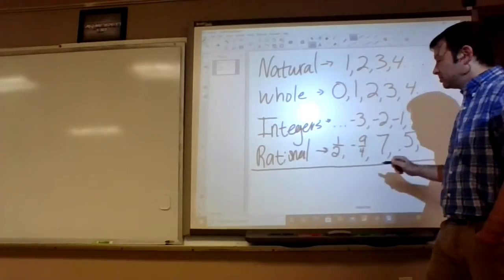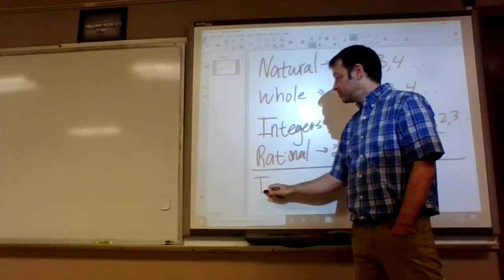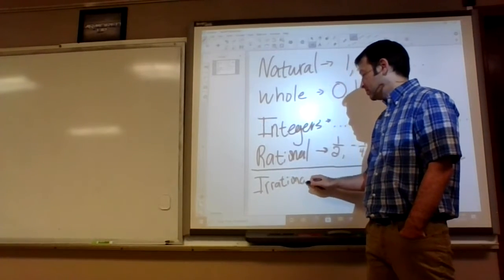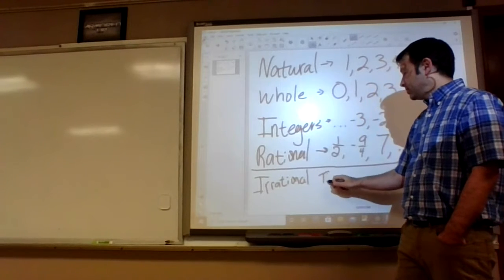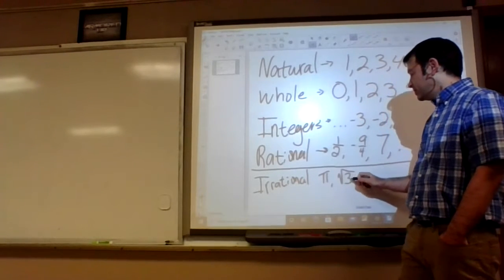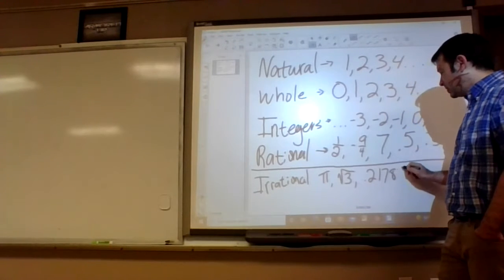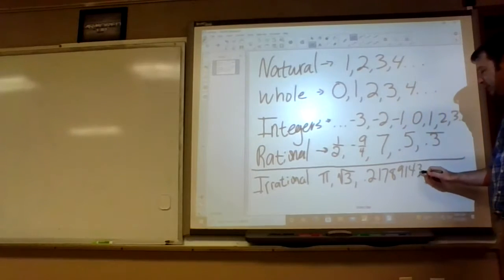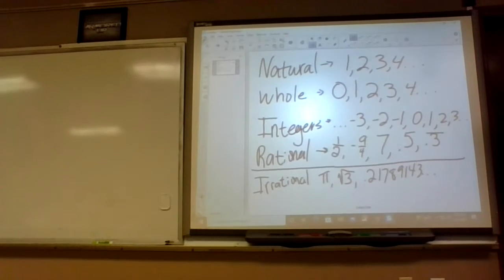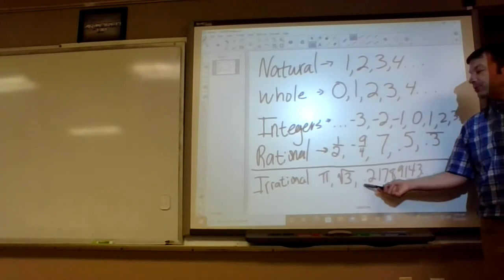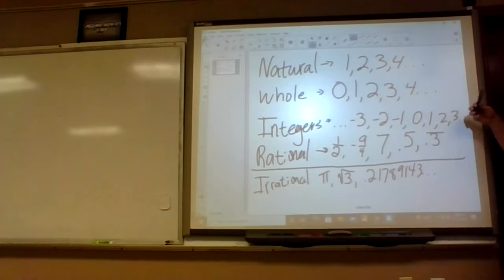like pi, it's called irrational. Like pi, or square root of 3, or 0.2178914, assuming it never repeats. Those are irrational. So these are like the weird ones. Do you guys remember how this works?